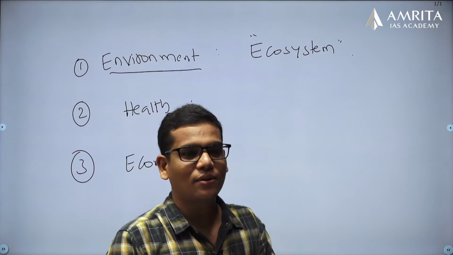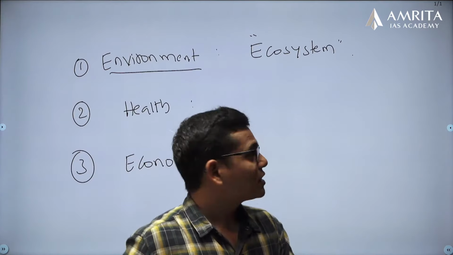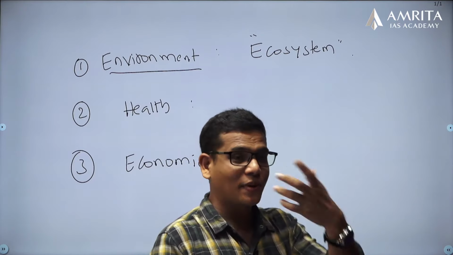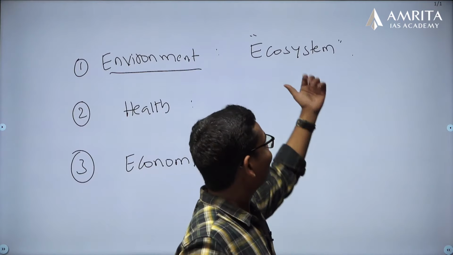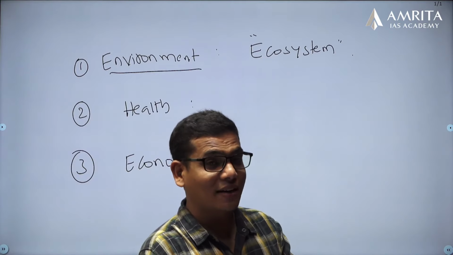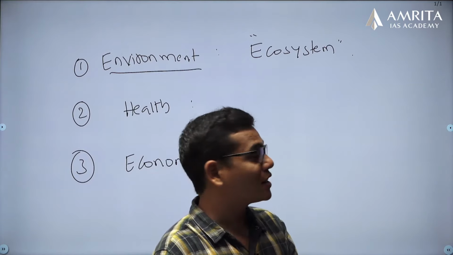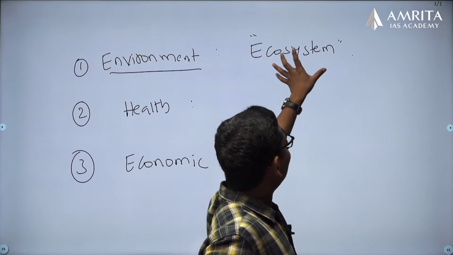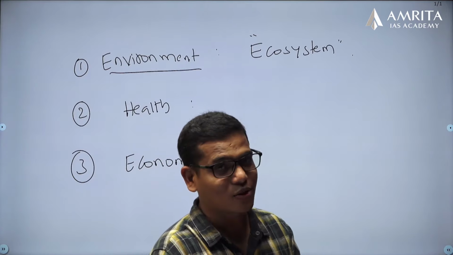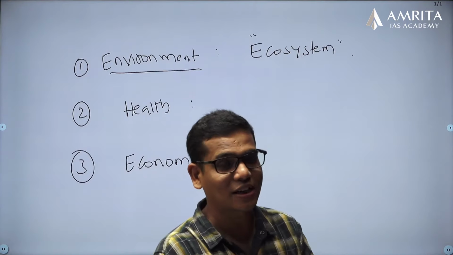So if there is a heat wave, there is a problem for some of the species living in some bushy areas, or some problem to the species that are living in the desert areas, or even the species who are living in water. The species that are living in the water also are facing some problem because of the rising temperatures. So the ecosystem will get disturbed. That is one aspect.